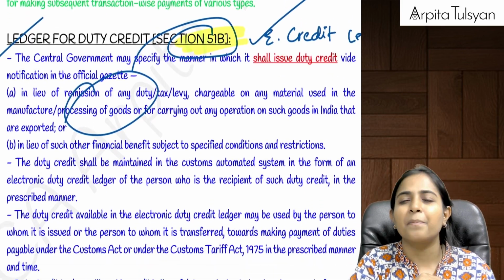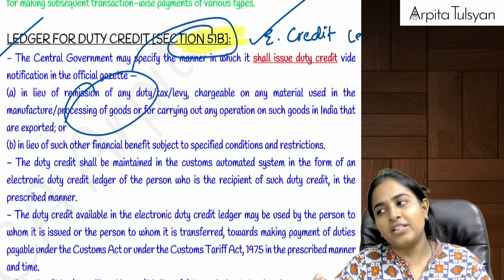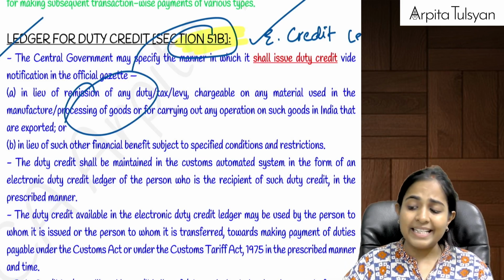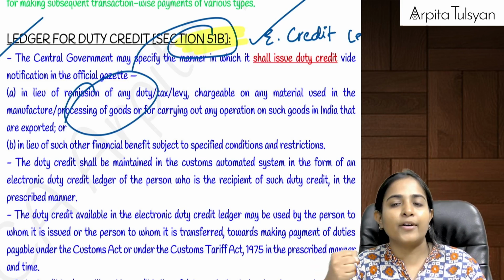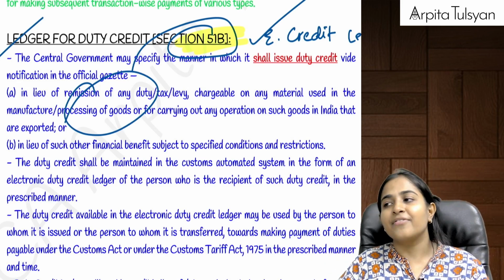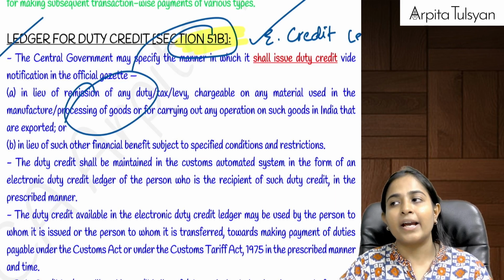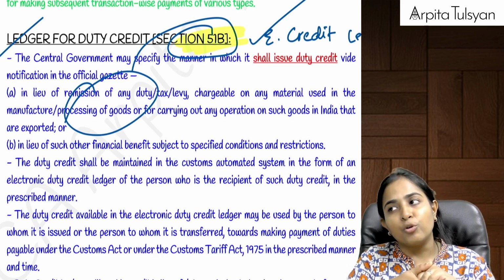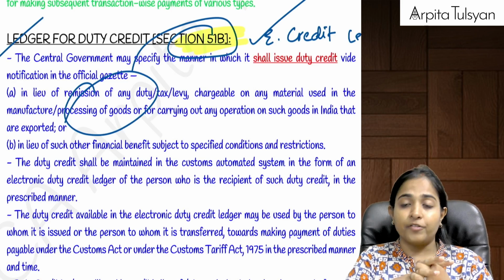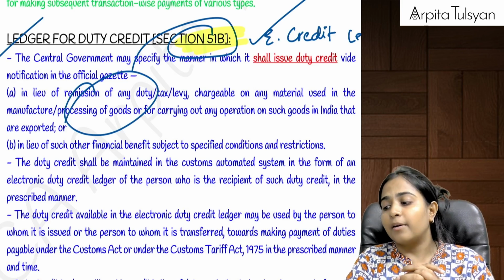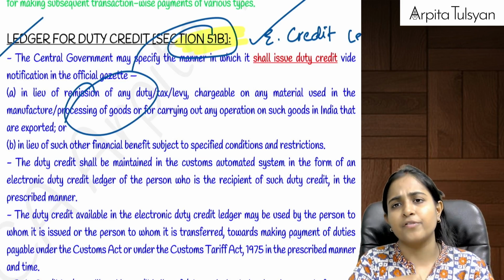The main purpose of this is they are trying to make everything online, just like GST, you know now. Just like you had your electronic cash ledger, we are also going to have the facility of the electronic credit ledger. Whenever there are any duty drawbacks under customs, any refund of the duty which was paid on imported goods, if you are going to get a duty drawback on those goods, or when you study this FTP, we had the reference of this earlier also.